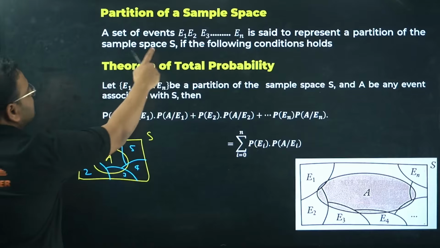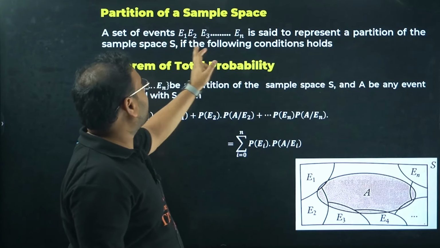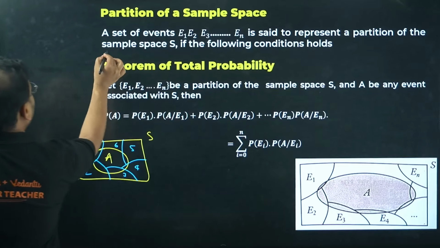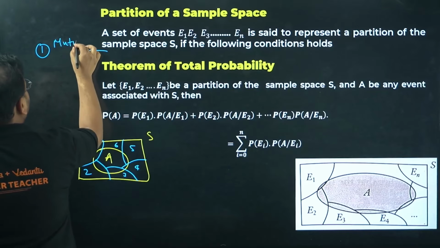A set of events E1, E2, E3, up to En is said to represent a partition of a sample space S if the following conditions hold. The first condition is mutually exclusive.